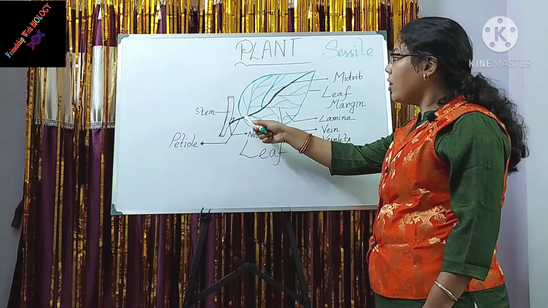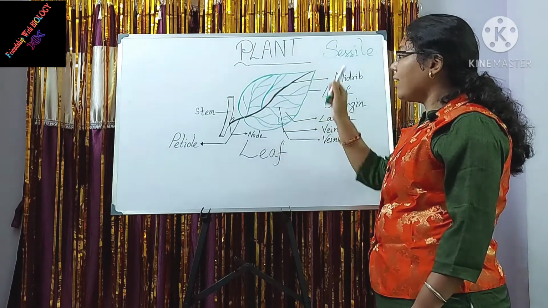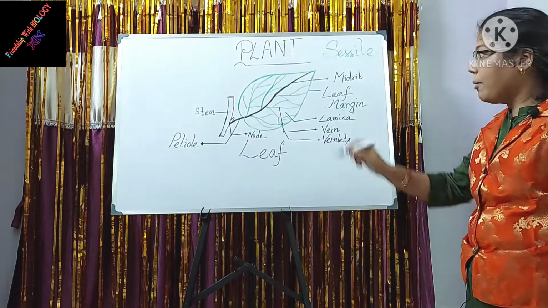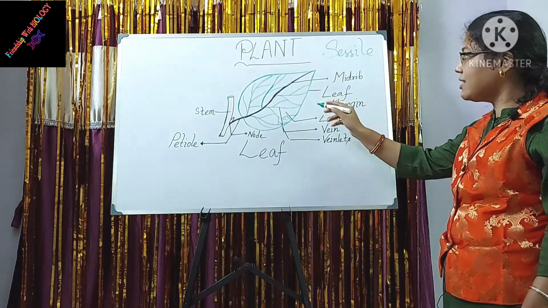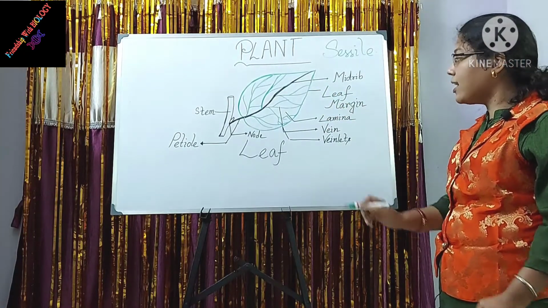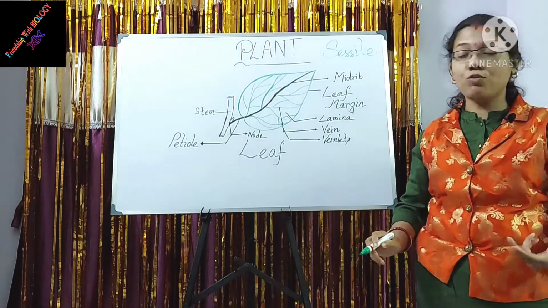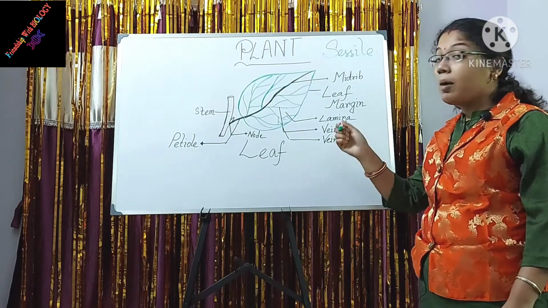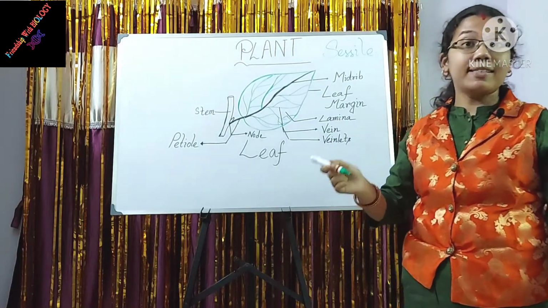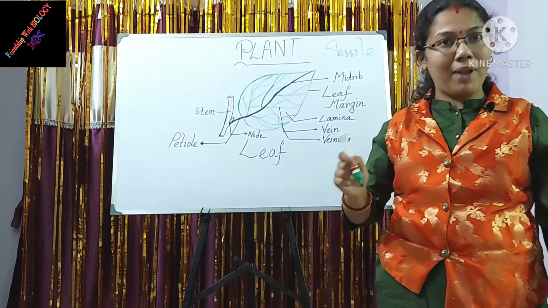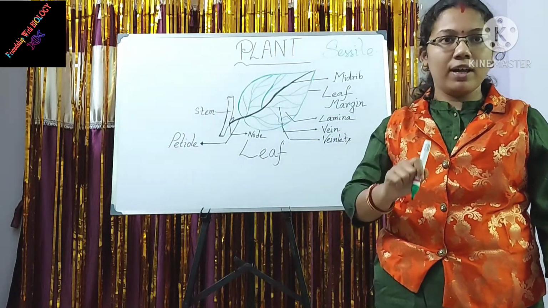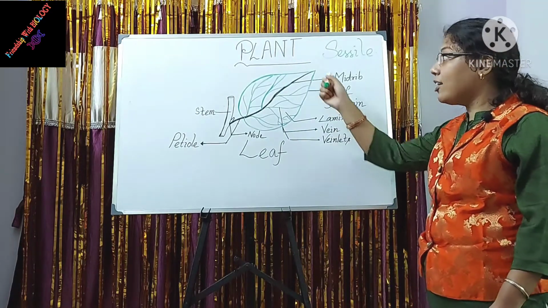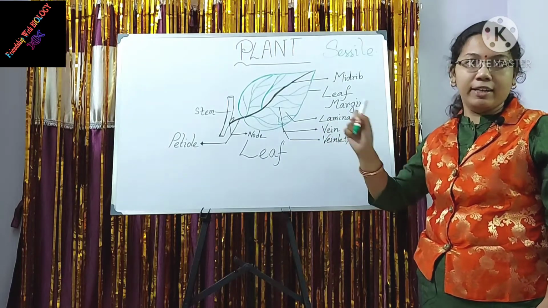This midrib continues into the lamina. And midrib further branches to form veins. Veins further branch to form veinlets. Veins act as a supportive system to the leaf, and they make the framework of the leaf.